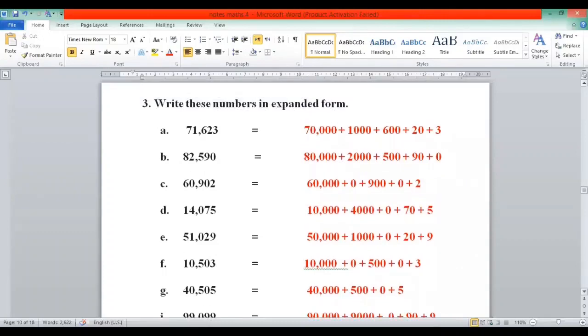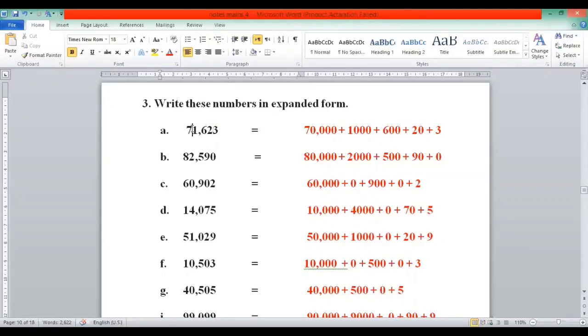The next question is, write these numbers in expanded form. Question 3 is the reciprocal of question 2. Here, the 5-digit numbers are given and you have to write these numbers in expanded form. Means write 10,000 first, then thousands, then hundreds, then tens, then ones. So here the first one is 71,623.